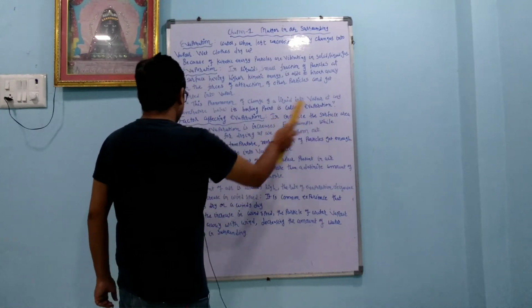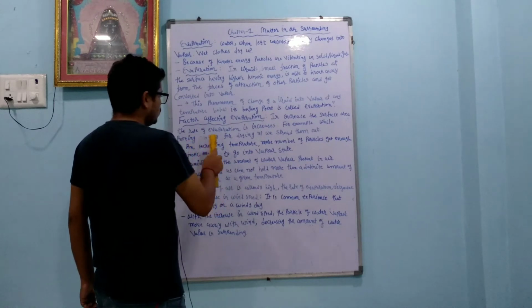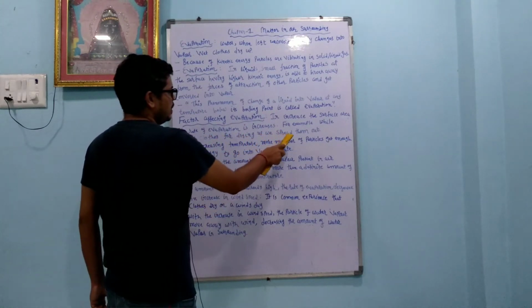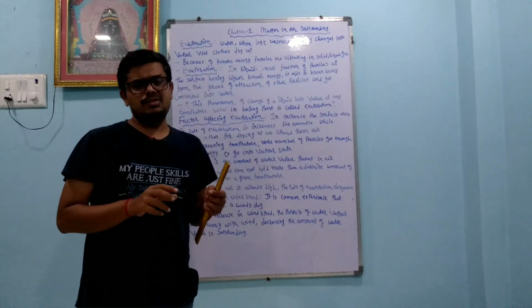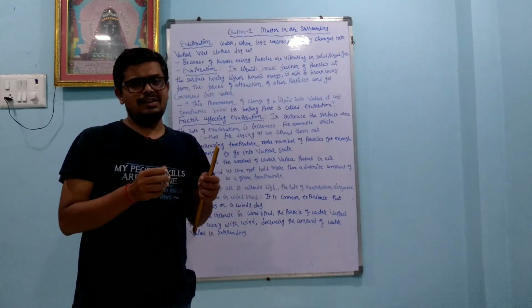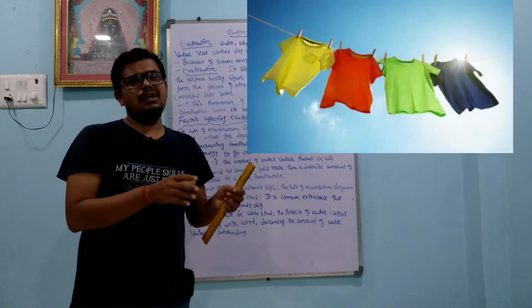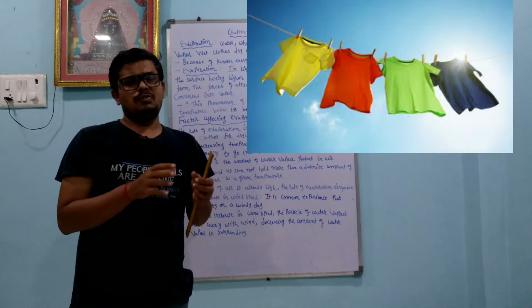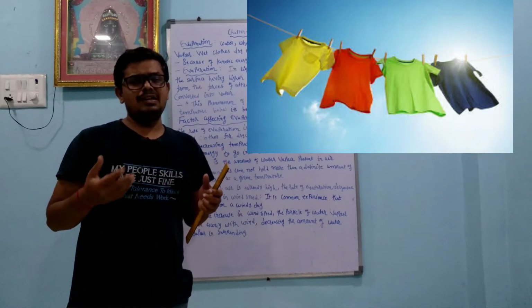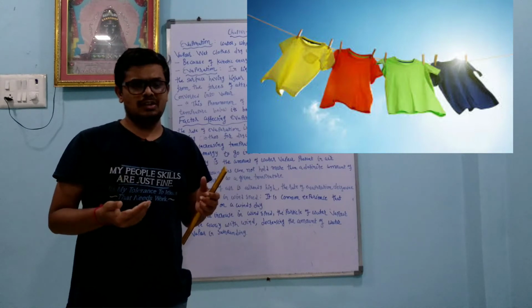Factors affecting evaporation. As the surface area increases, the rate of evaporation increases. For example, while putting clothes out for drying, we spread them out. If you put the clothes as they are, without spreading, they dry slowly, but if you spread them, they dry easily. So whenever we increase the surface area, evaporation also increases.